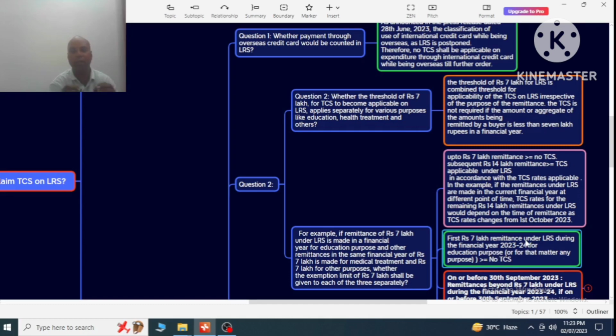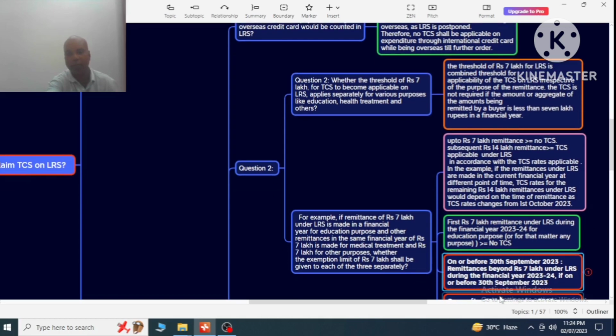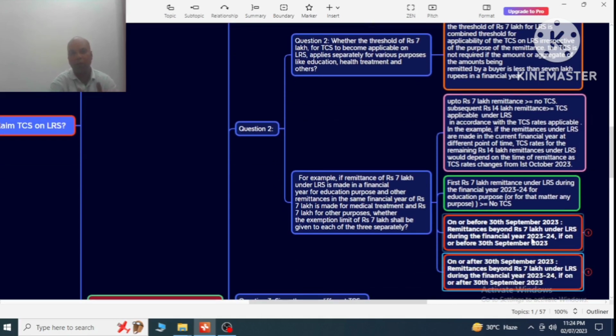Just to be clear, there is no TCS only on 7 lakh rupees remittances, and there are two other things, because on or before 30th September 2023 there was a separate rate of TCS. So remittances beyond 7 lakh under LRS during the financial year 2023-24, if on or before the 30th September 2023, then the following rate will be there.